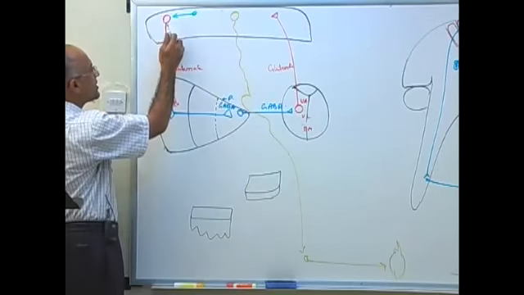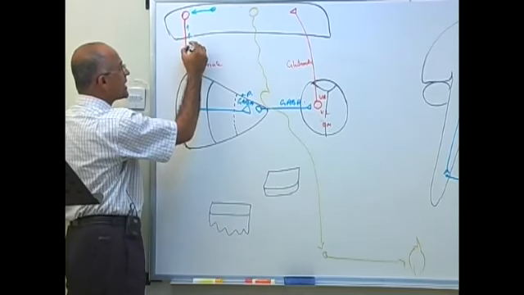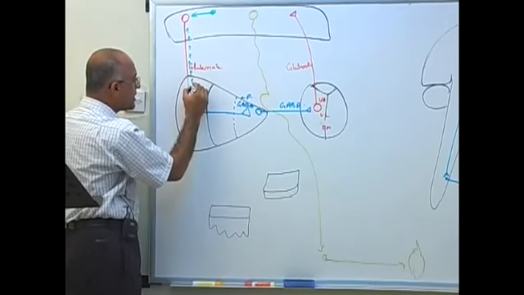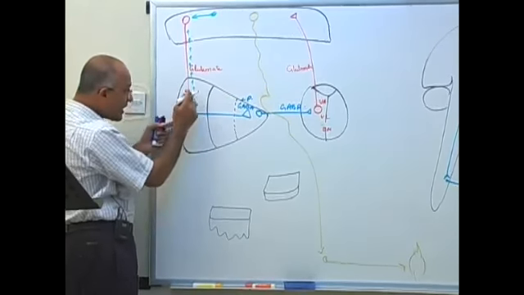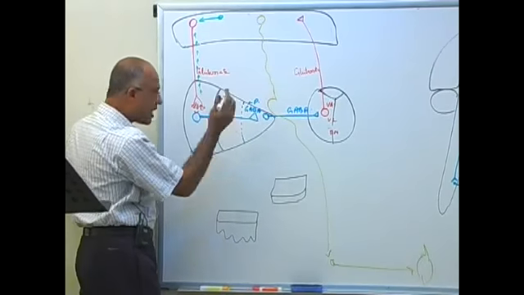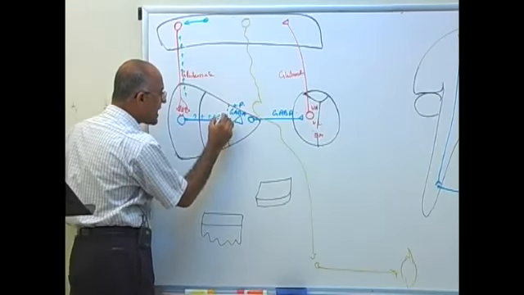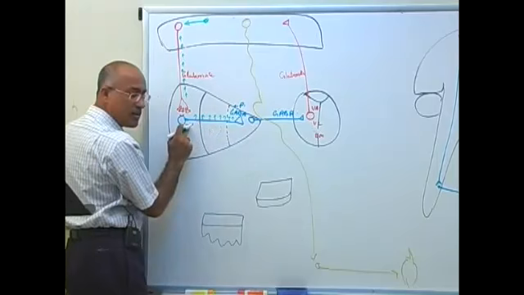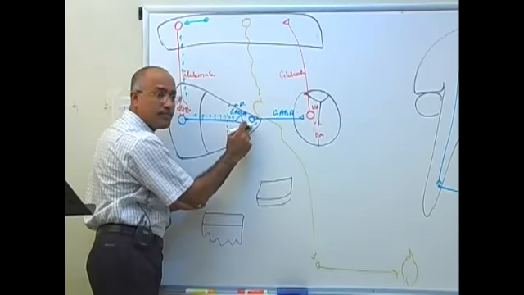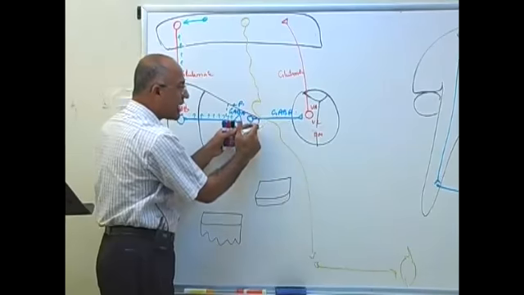So let's put it like this. First of all, these neurons are stimulated. When you are planning a movement, they are stimulated. Their activity is going up. And when their activity is going up, what do they release here? Glutamate. When they release the glutamate here, what happens to the activity of this neuron? It goes up. So these are also stimulated. And when these striatopallidal internal neurons are stimulated, they release what substance here? GABA.